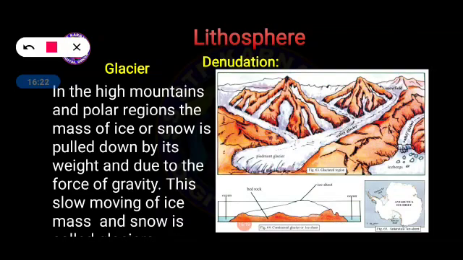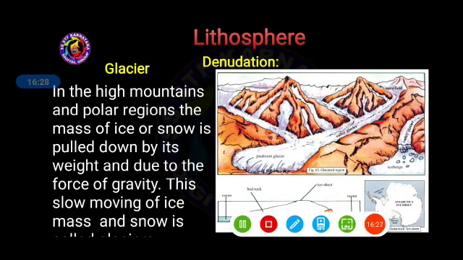earth, North Pole and South Pole. So on these places, on high mountains like the Himalayan mountains or polar regions, the mass of ice or snow is pulled down by its weight and due to the force of gravity. And this slow moving of ice or snow is called a glacier.